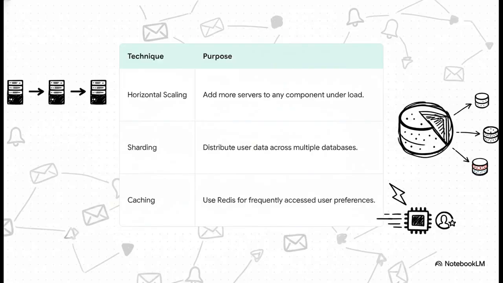And to handle that just insane volume, we use a powerhouse trio of techniques. First, horizontal scaling. If our email processors are getting slow, we don't make them bigger, we just add more of them. Easy. Second, sharding. Our user database can't be one giant slow thing, so we break it up, or shard it, across lots of smaller databases. And third, caching. For stuff we need all the time, like user settings, we keep a copy in super fast memory so we don't have to hit the database every single time.